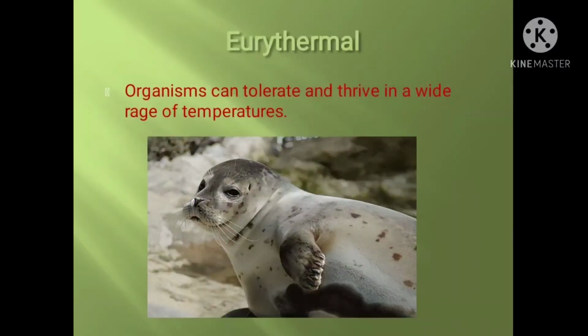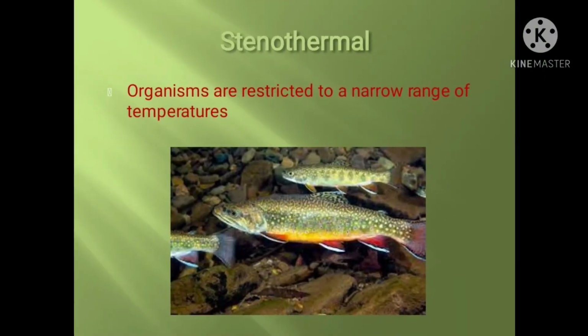Only a few organisms can tolerate and thrive in a wide range of temperature, and they are known as eurythermal. In the picture I have shown a eurythermal animal. The next one is stenothermal.